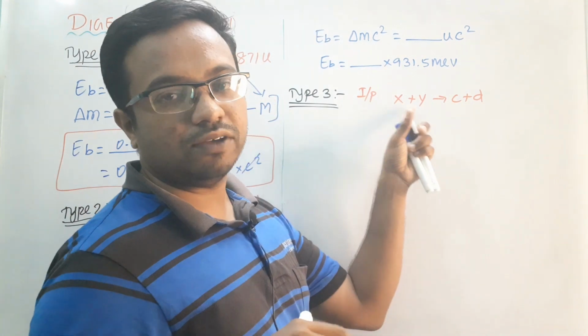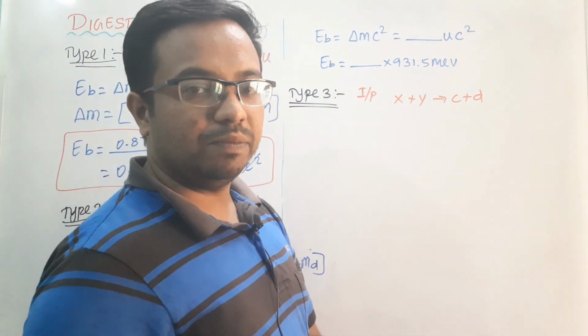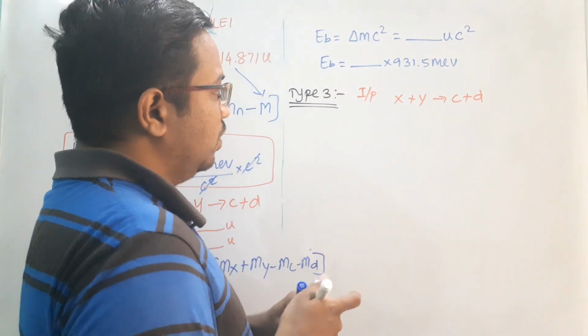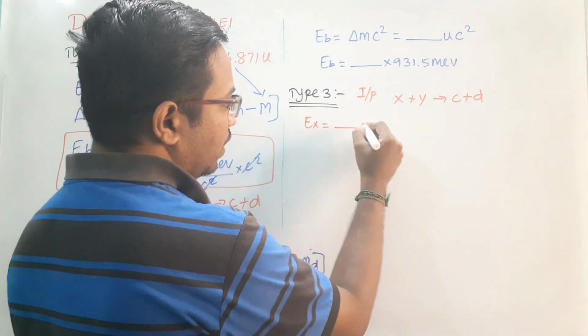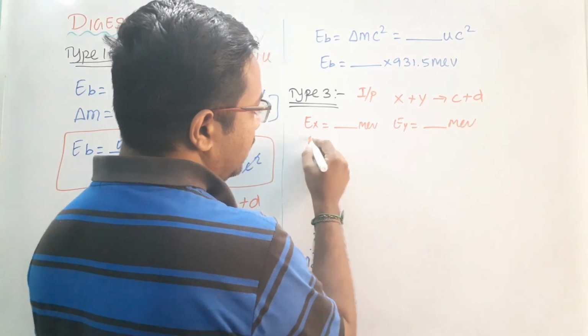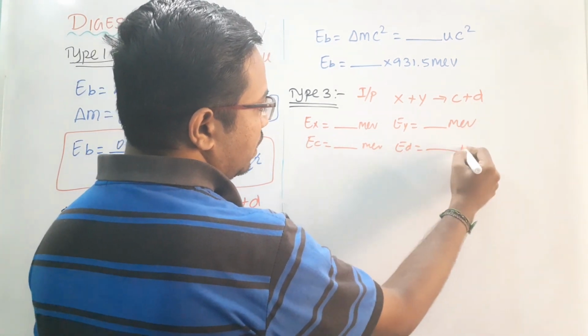Okay, don't add the mass of x and the mass of one hydrogen and the mass of one hydrogen. Just multiply that value by 2. Now the input data over here will provide the energy of x in MeV, the energy of y in MeV, and similarly the energy of C in MeV, and the energy of D also in MeV.